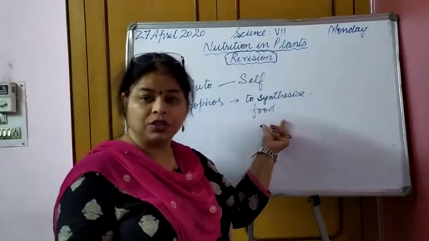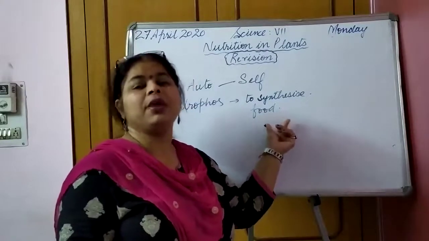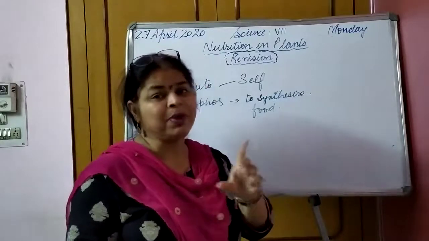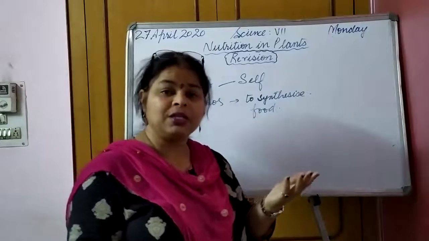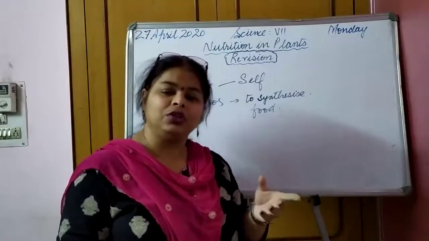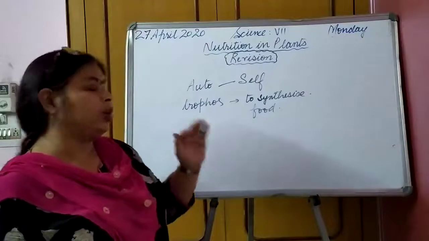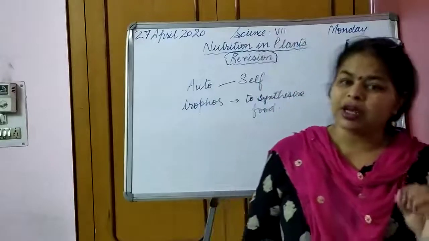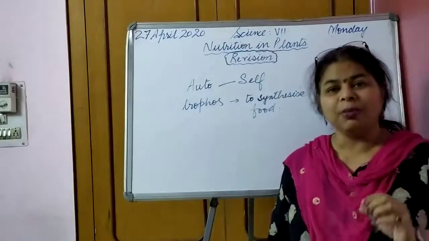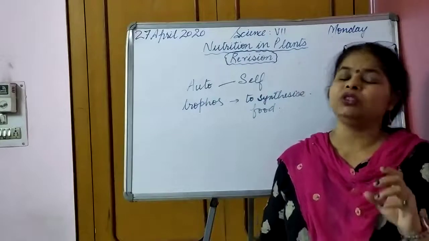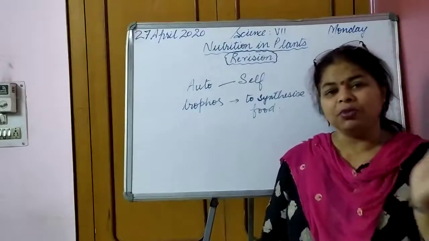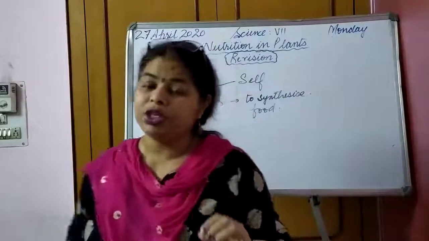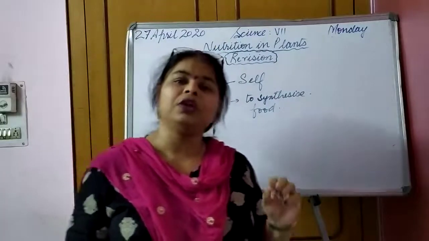The mode of nutrition in which organisms make their own food using simple substances from their surroundings is called autotrophic nutrition. Again, let us see what is autotrophic nutrition. The mode of nutrition in which an organism makes its own food by using simple substances taken from the surroundings is known as autotrophic nutrition.